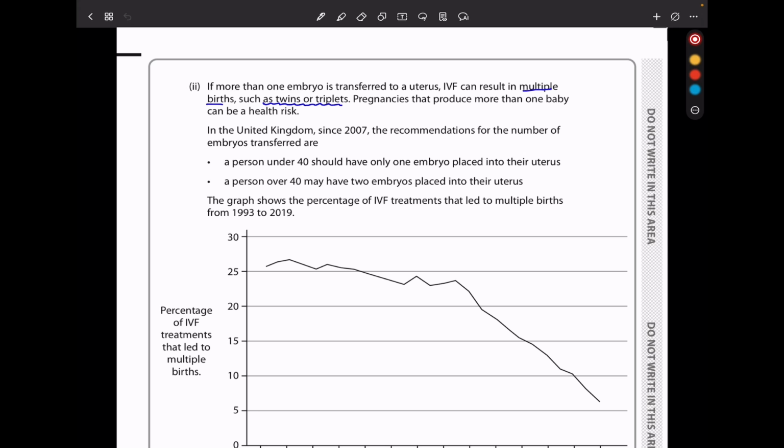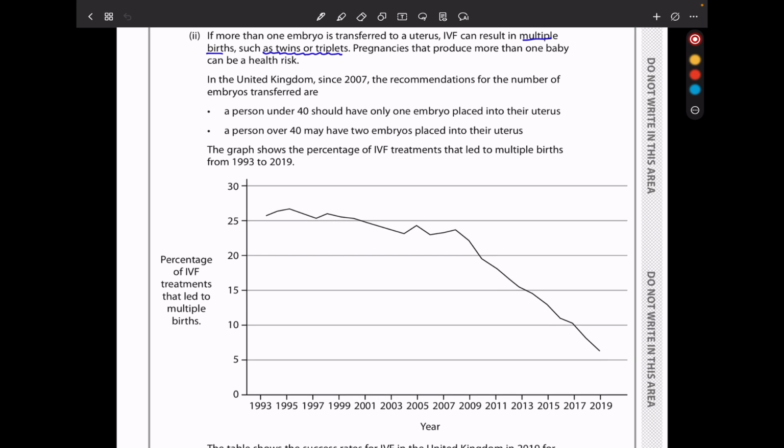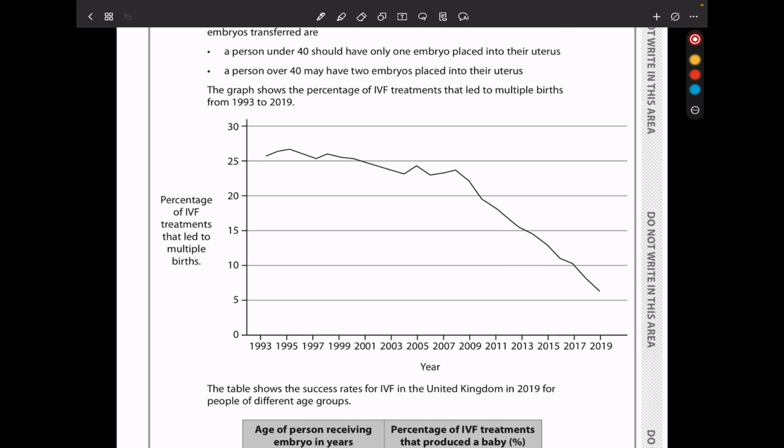Then here they say if more than one embryo is transferred to a uterus, IVF can result in multiple births, such as twins or triplets. Pregnancies that produce more than one baby can be a health risk. In the United Kingdom, since 2007, the recommendations for the number of embryos transferred are: a person under 40 should have only one embryo placed into their uterus, and a person over 40 may have 2 embryos placed in their uterus. This is because for people over 40 the chances of getting pregnant are decreased, so it's allowed to put more embryos, but for those below 40 the chances are still higher, so they recommend putting only one embryo.